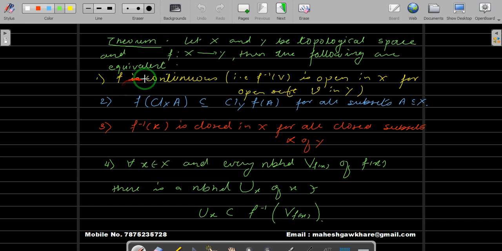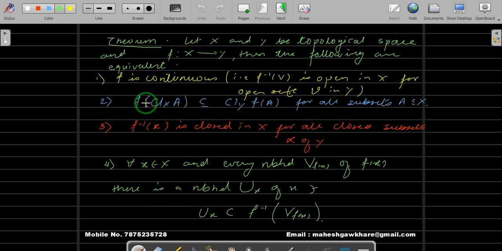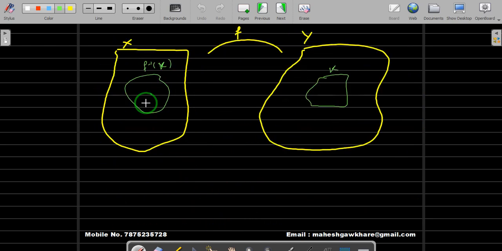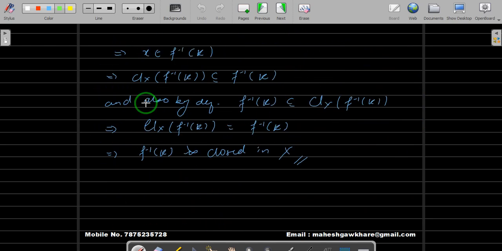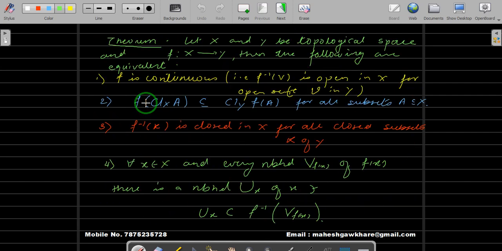The next video we will cover these topics. In the next video we will show that 3 implies 4 and 4 implies 1, and that will complete our theorem. Okay, so to wind up, we have stated this theorem for the equivalent statements 1, 2, 3 and 4, and we have proved 1 implies 2 and we have proved 2 implies 3. In the next video we will show that 3 implies 4 and 4 implies 1.